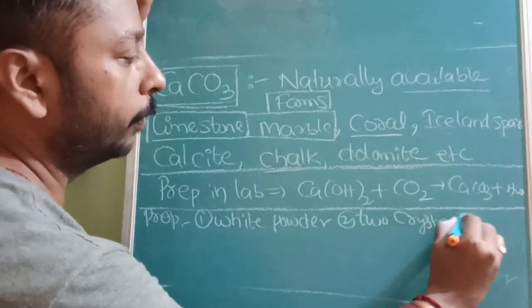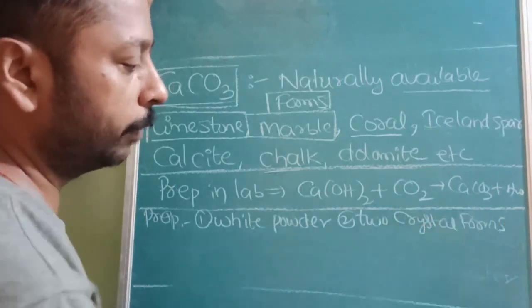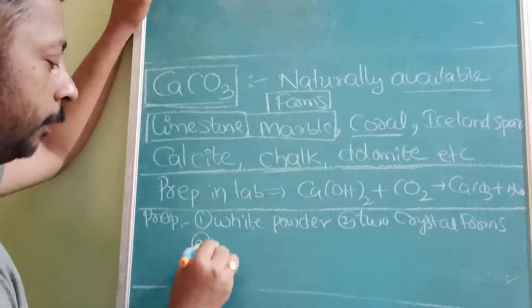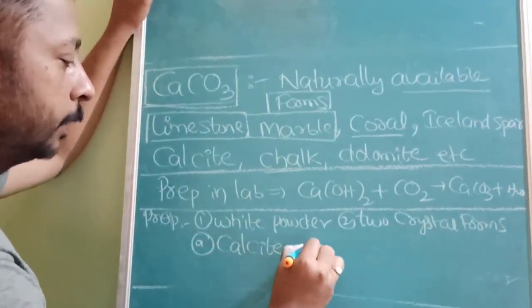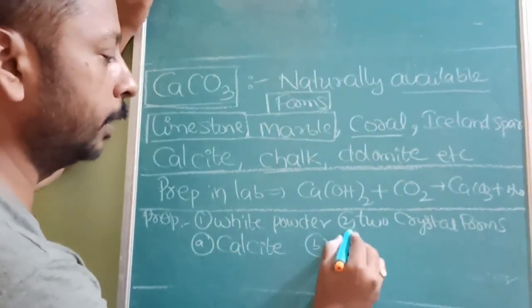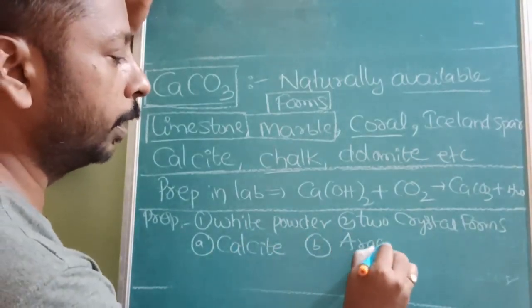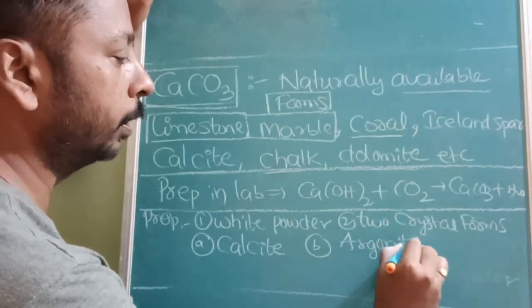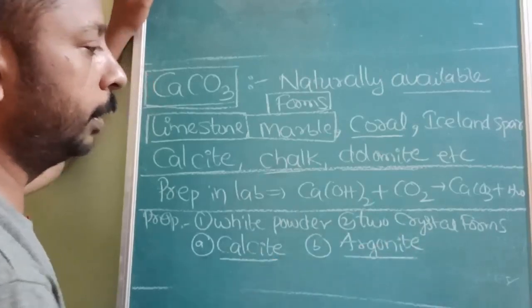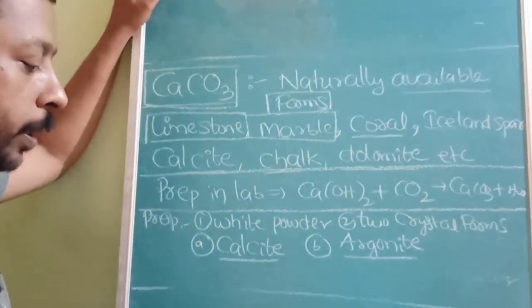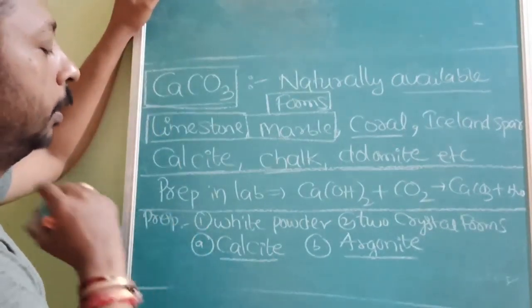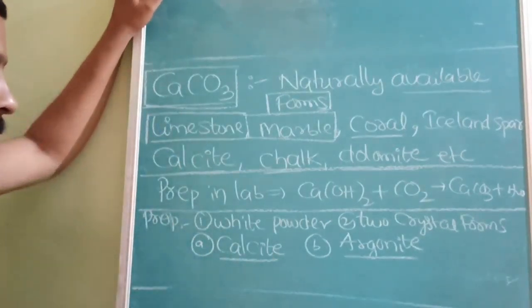The first crystal form is called calcite. The second crystal form is called aragonite. Aragonite and calcite are the two crystalline forms of calcium carbonate.